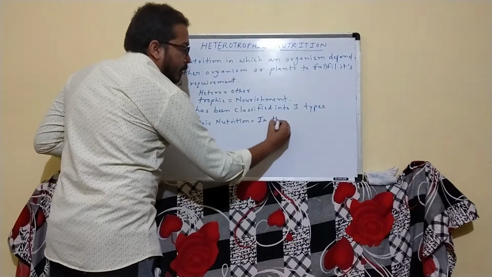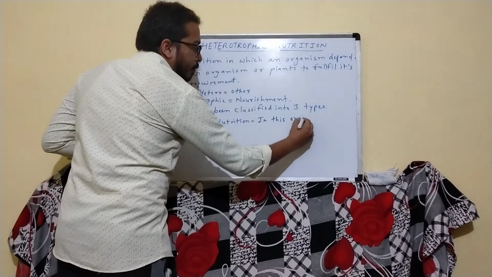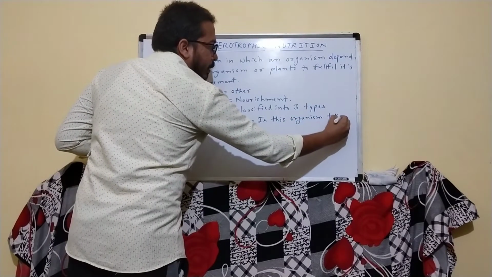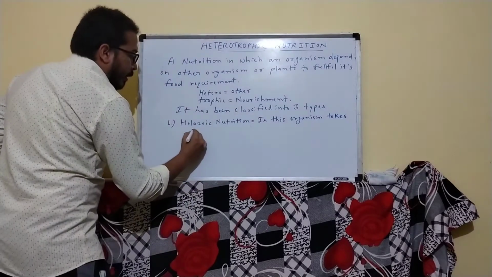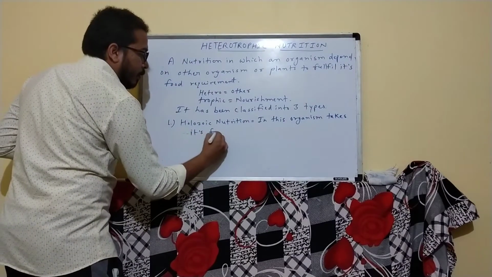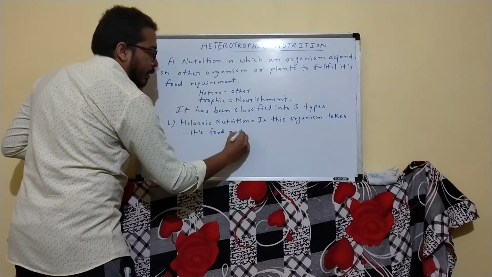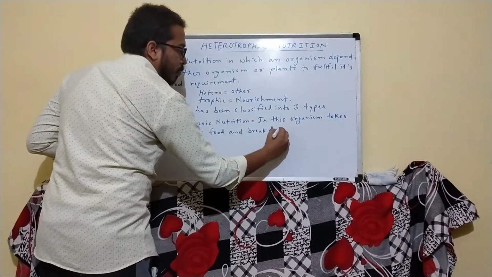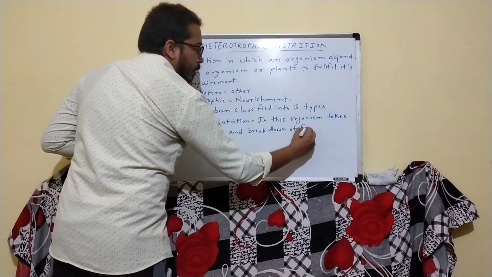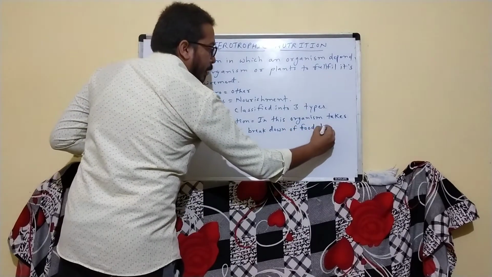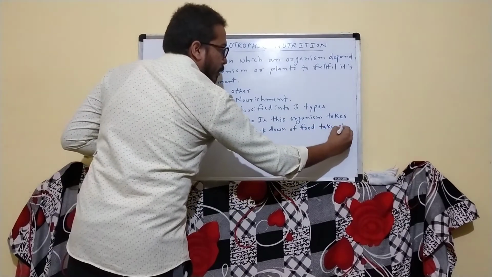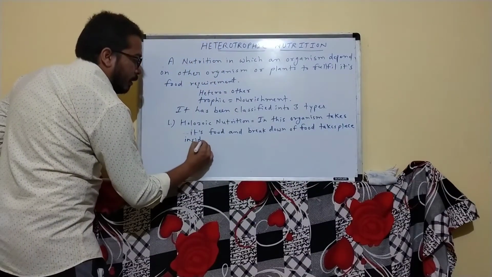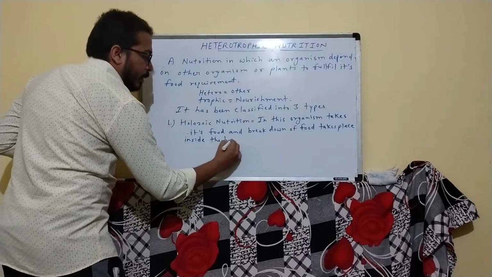In this, the organism takes its food and the breakdown of food takes place inside the body.